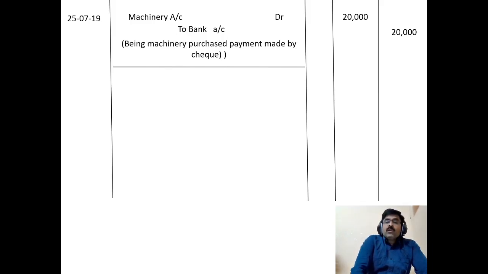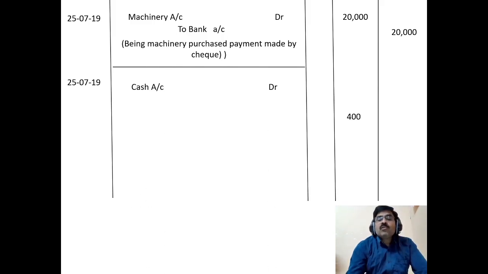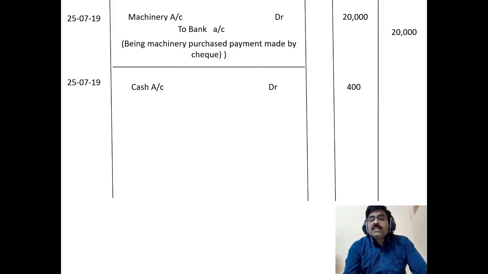Based on this explanation, first, cash we are receiving 400 rupees. Cash is an asset, real account, cash coming in, so debit the cash account, rupees 400. We are receiving 400 rupees by way of commission. Commission is income, an earned amount, a nominal account. All expenses are debited, incomes are credited as per nominal account rules.